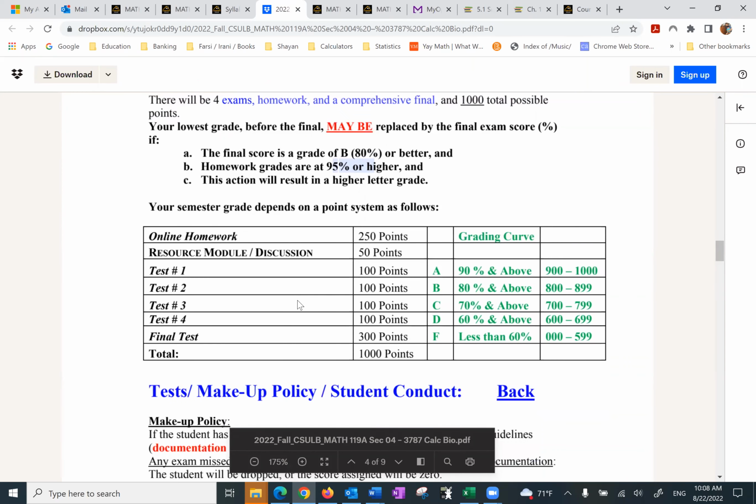Class conduct, course late work. There's a 10% penalty. You don't want to do anything late. I'm talking about the homework. Exam is a different story.